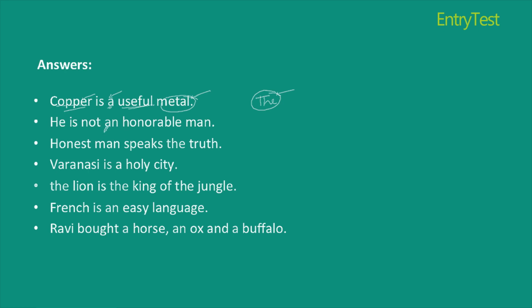He is not an honorable man because honorable, honor starts with the sound of O. Honest man speaks the truth. Why? Because I'm specifying what does he speak. He speaks truth since it's a specific sort of statement, so it becomes the truth. Varanasi is a holy city. Why? Because there may be many holy cities, out of which one is Varanasi. So I write Varanasi is a holy city.